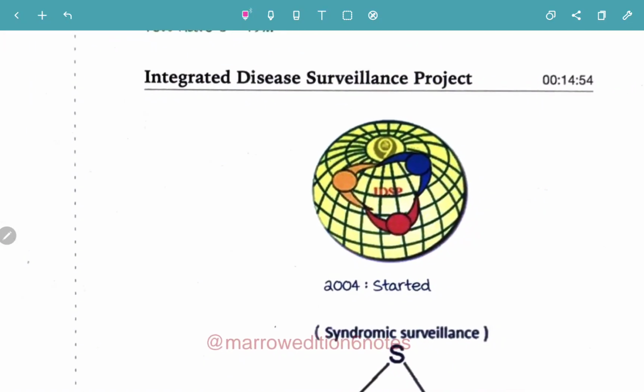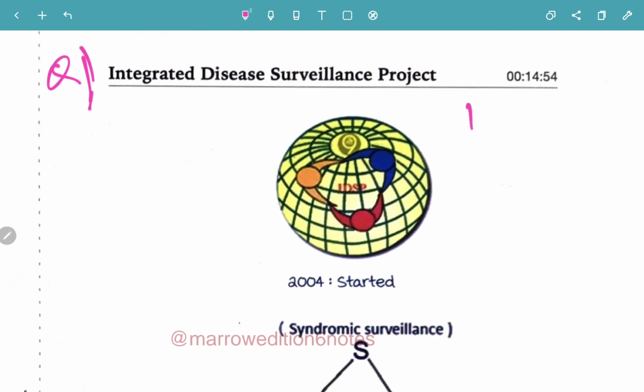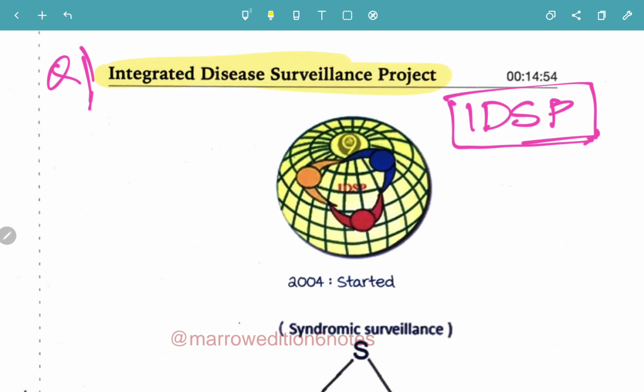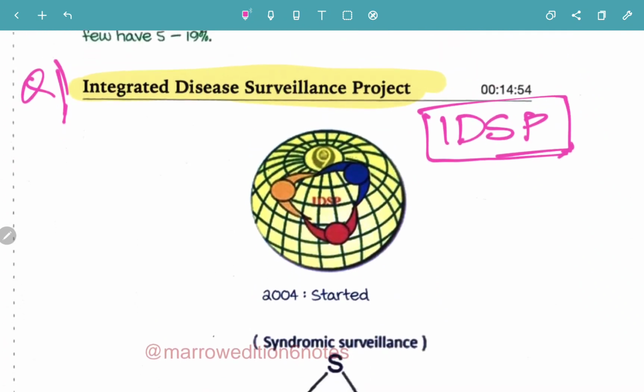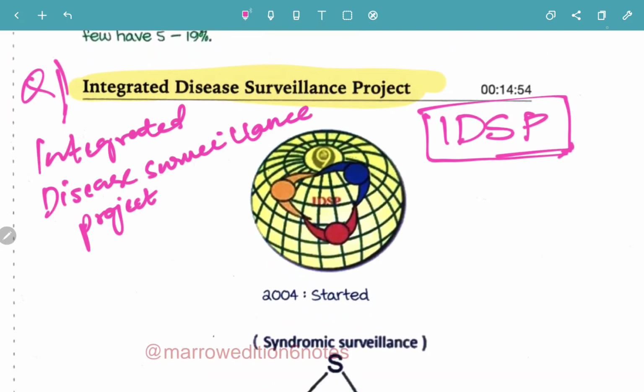Now let's move on to the next important question. So we finished NIDDCP. Now moving on to IDSP. So what is this IDSP? Integrated Disease Surveillance Project. Very important question. In short notes it will come. So pay attention. This is the logo of IDSP. You can see three people are integrated, the integrated development and surveillance project.